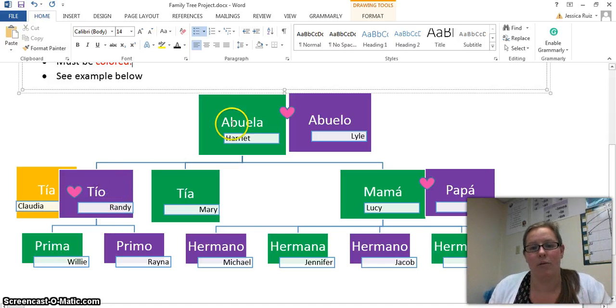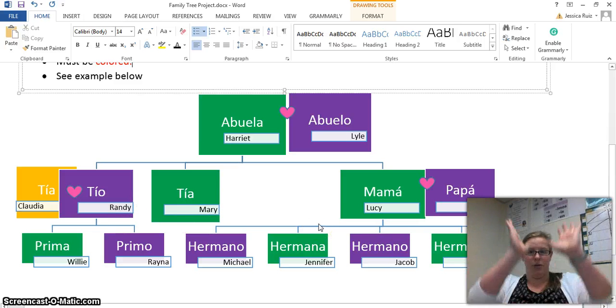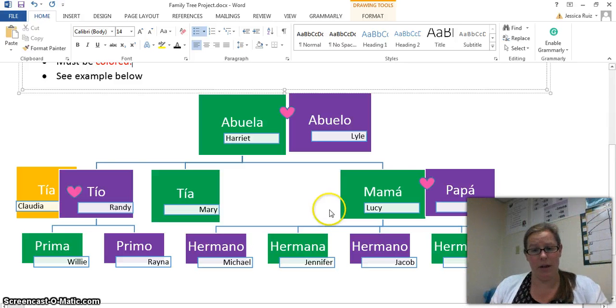Remember, I need to see the relationship. So whatever you draw your family tree on, if your lines do not convey the relationships, then you're not completing the assignment. I need to understand how the tree works, okay? The other thing you're definitely gonna want to keep in mind as you draw this is, are you showing the generations correctly?